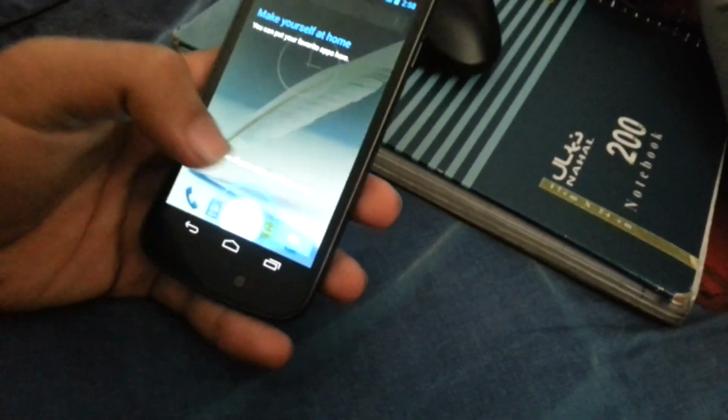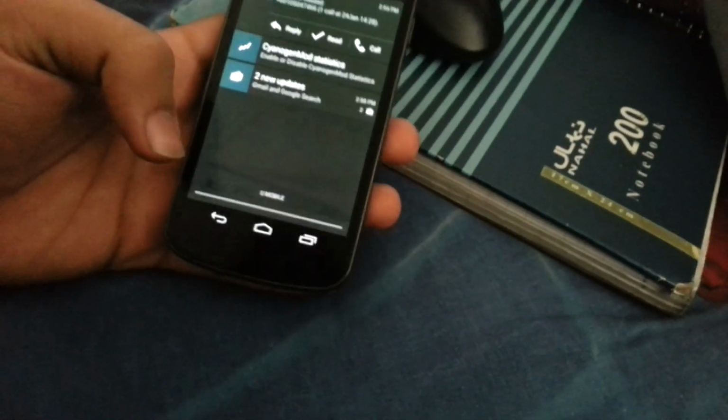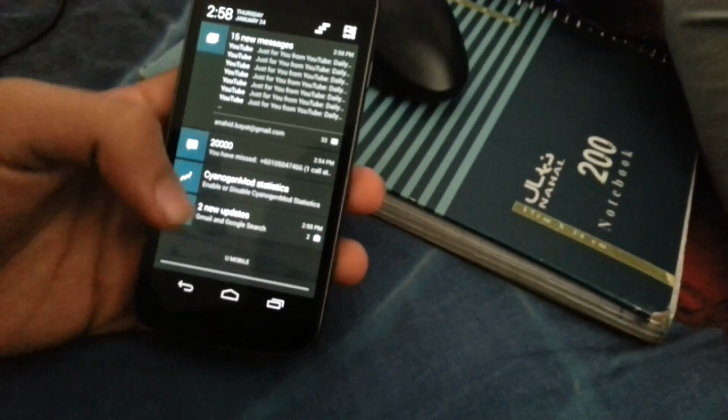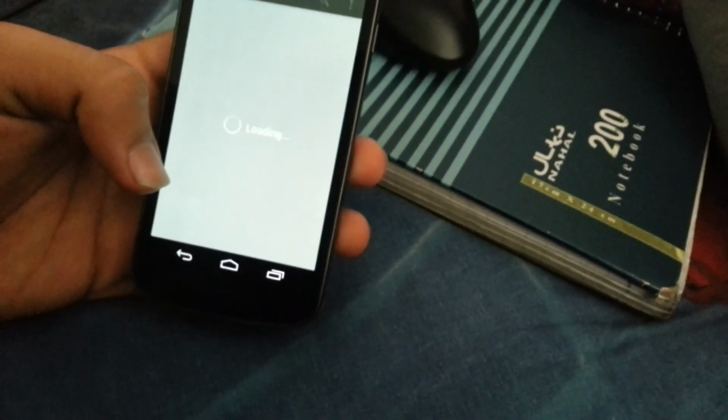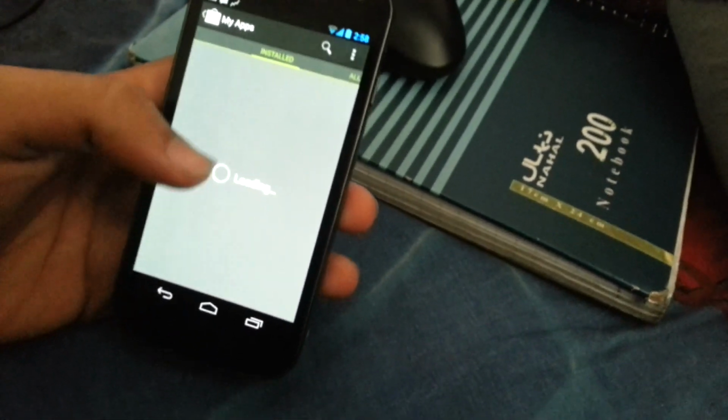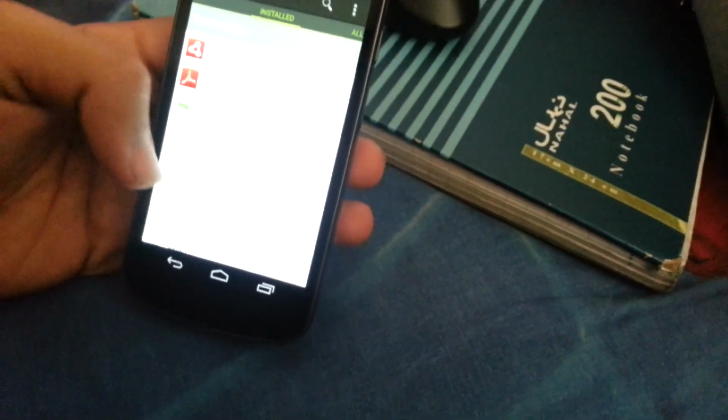Yeah, it is turned on. Wow, wow, wow, so nice. Let me do my updates. Wow, my applications are installing right out of the box. No, I don't want you to install them, I just want my Titanium Backup to install all of them.